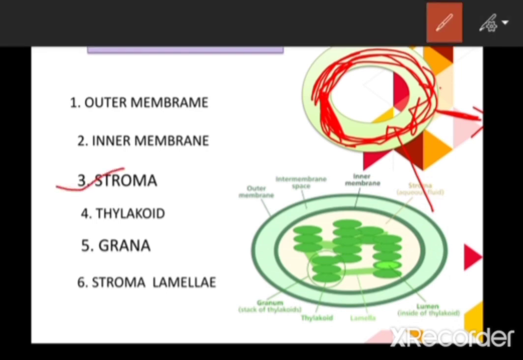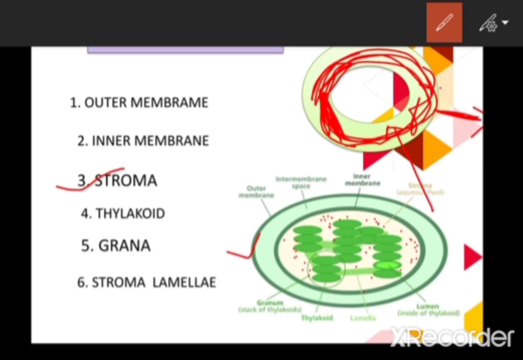Is it clear? So if we are talking about the stroma, then in this figure, if you can see on the inner side of this figure, one slightly yellowish color structure is present. This slightly yellowish color structure is called the stroma. So we can see that the space which is enclosed inside the inner membrane is filled up with one liquid substance, one matrix, and that matrix is called the stroma.